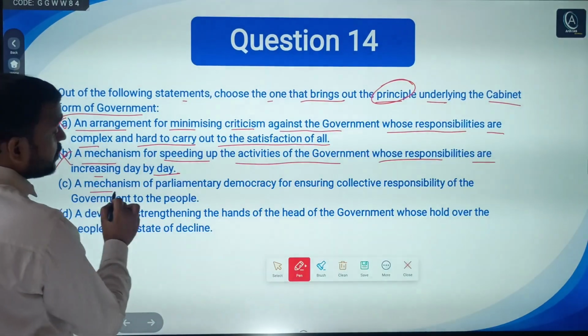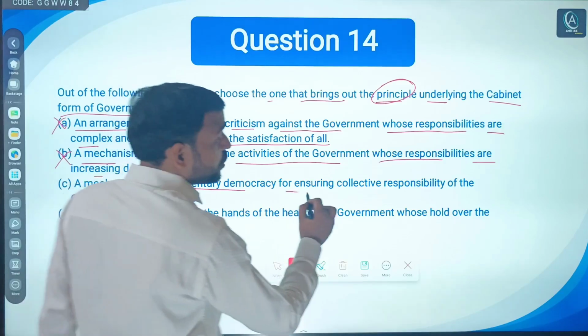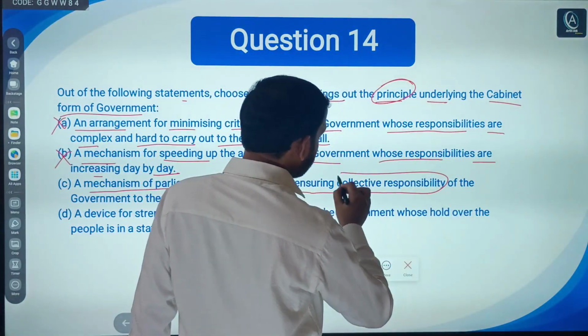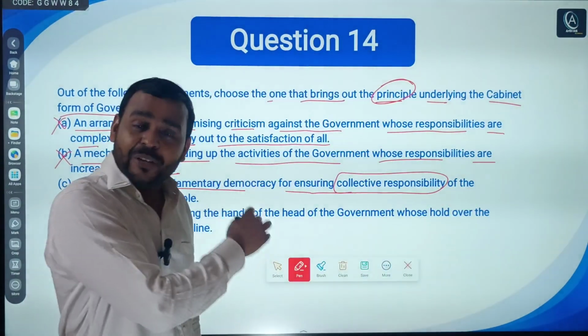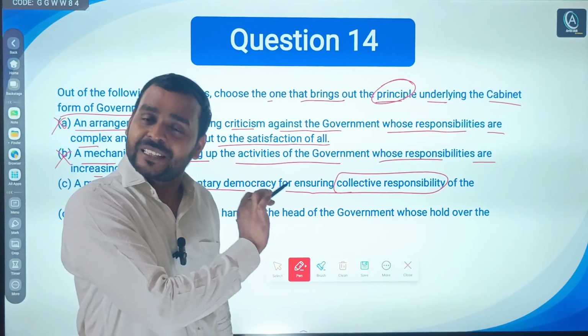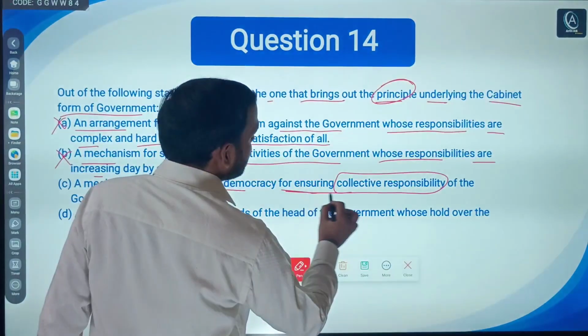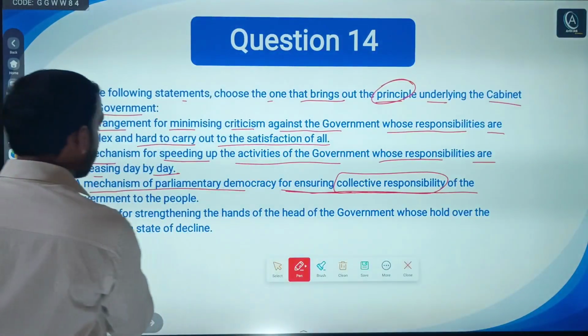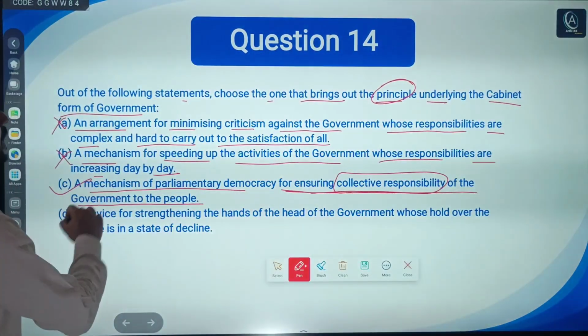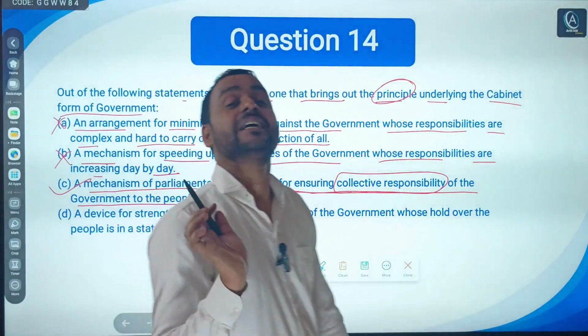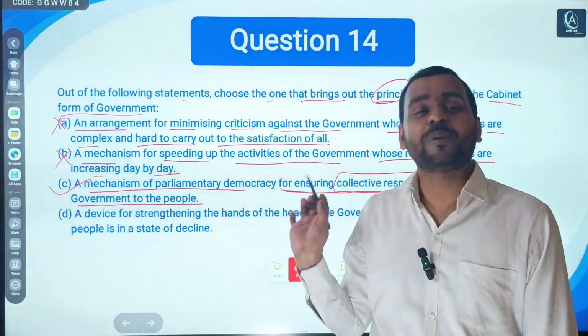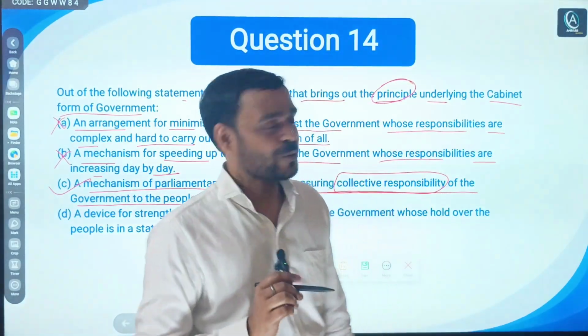Third, a mechanism of parliamentary democracy for ensuring collective responsibility. If you are aware of collective responsibility, then you can easily answer this question. So for ensuring collective responsibility of the government to the people, obviously. So this is the principle underlying the cabinet form of government or parliamentary form of government. So C is the right answer.